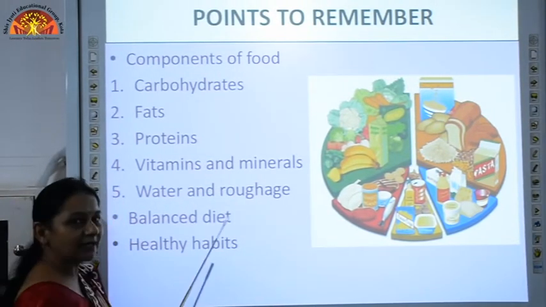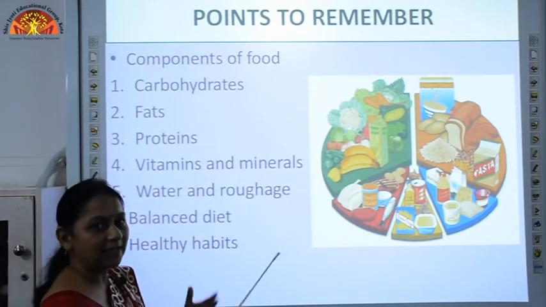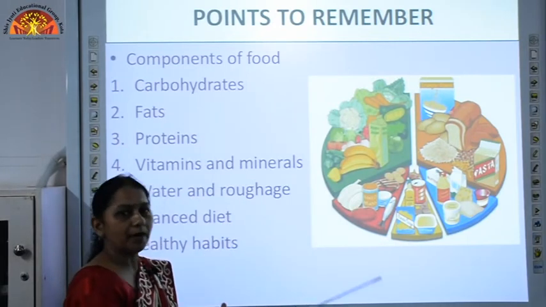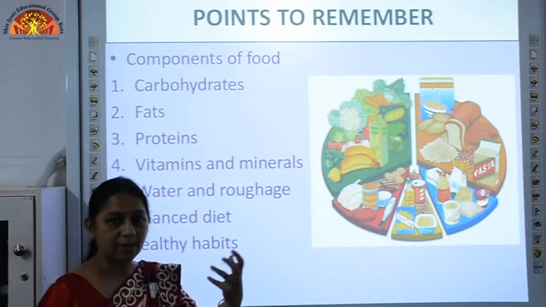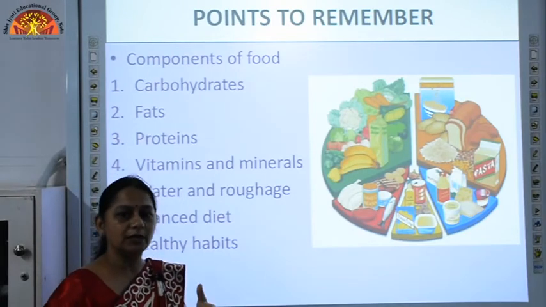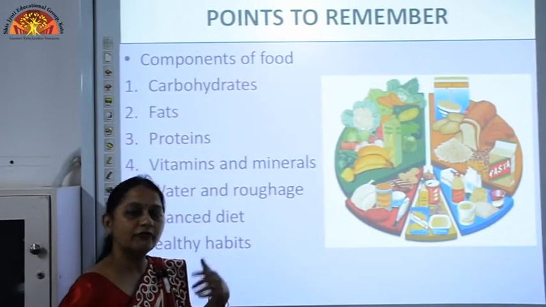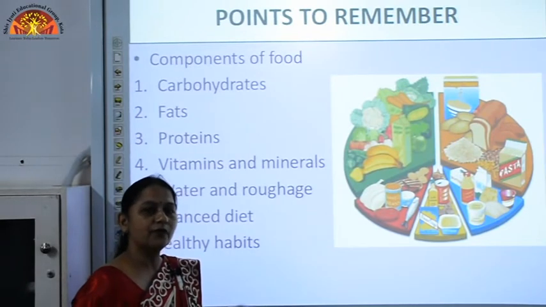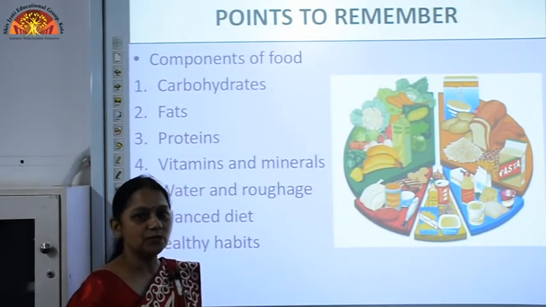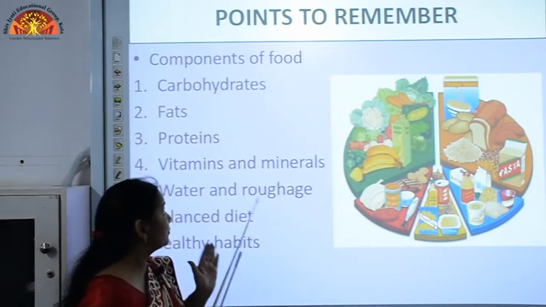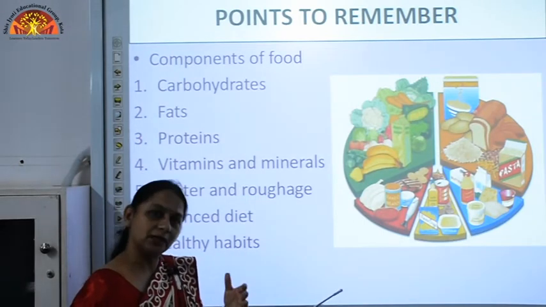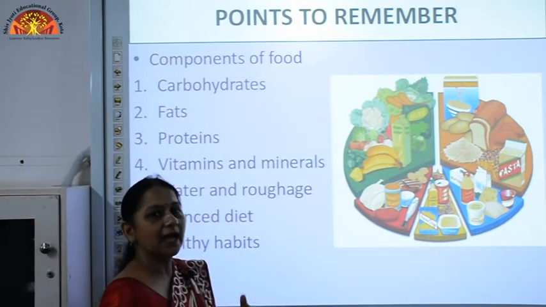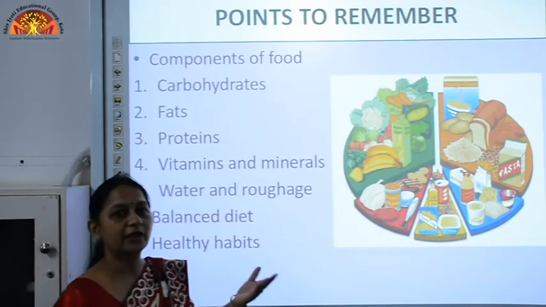Now the next topic that we did was balanced diet. Balanced diet means all these nutrients are present in proper amount in a diet, as needed by a particular body. Like laborers, they need more of fats and carbohydrates. Growing children like you need more of protein. So for you, a balanced diet is a diet which contains all the nutrients which are needed by a particular body.